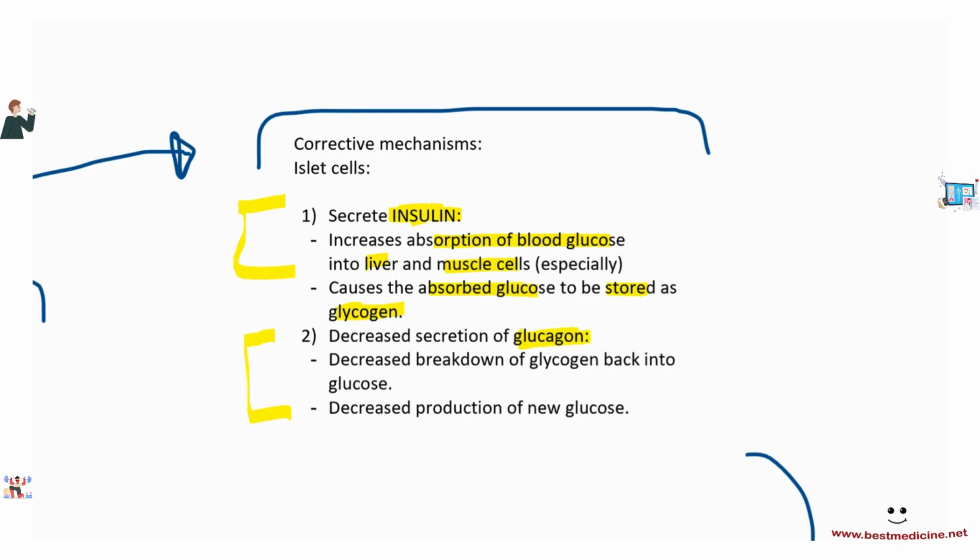Decreased secretion of glucagon would mean decreased breakdown of glycogen back into glucose. Of course, we're trying to make glycogen. We're not trying to break glycogen back to glucose, so there is no point in having glucagon.